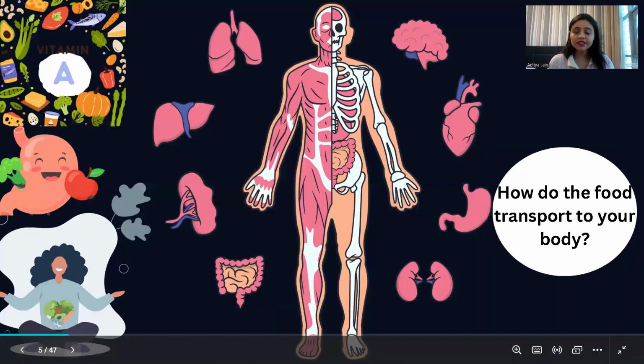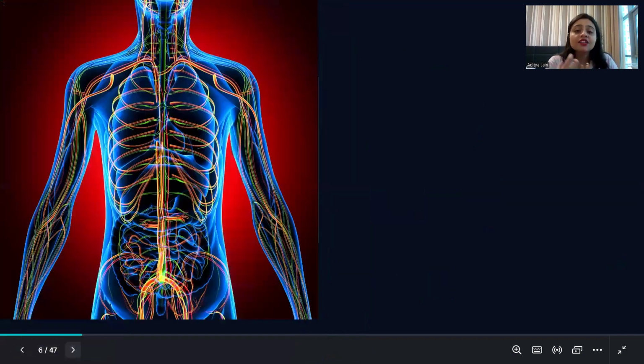All right. Similarly, how is the food in our body transported? We have learned about various transportation systems which are running in our body. How does the food get transported in your body? Can you answer me? The system we have learned recently in class 7 only. There is a system which helps in transporting the food in our body. Yes, that is the digestive system.